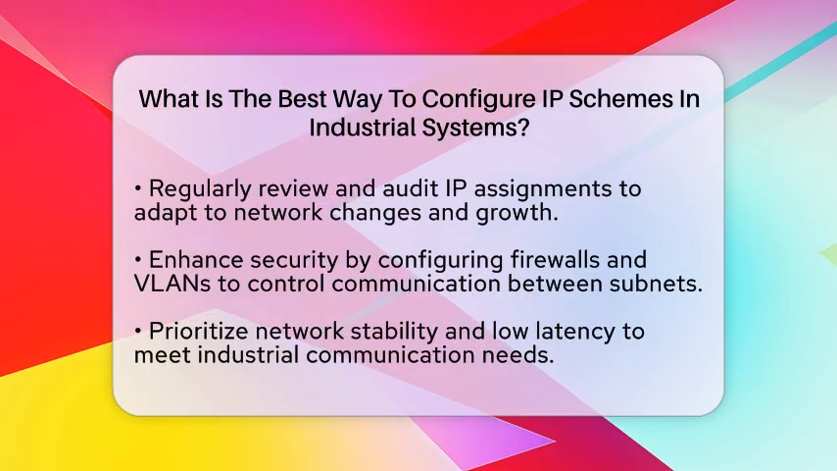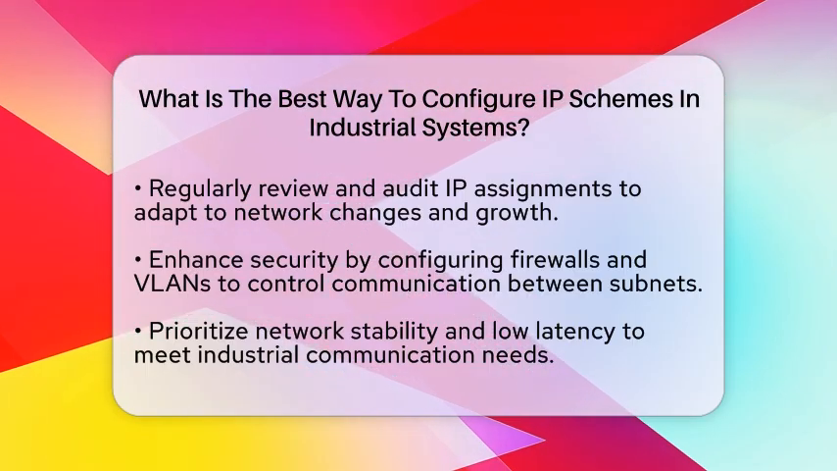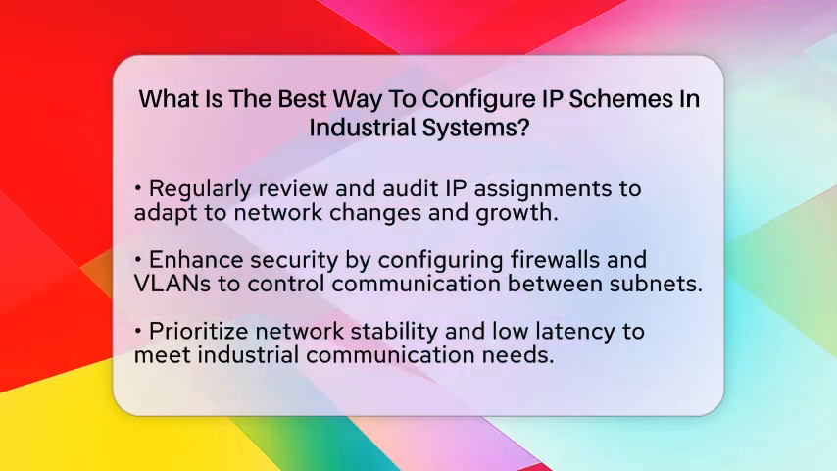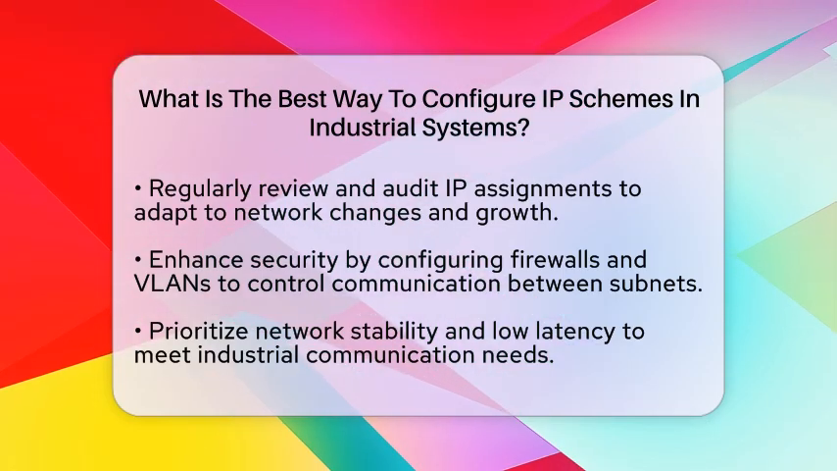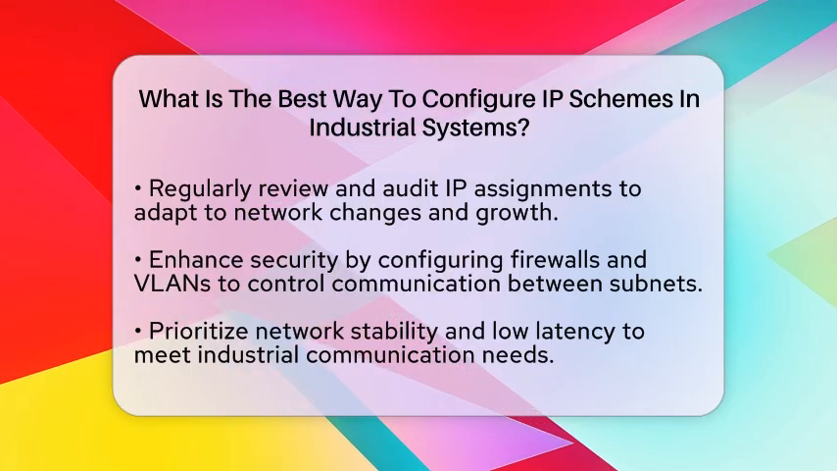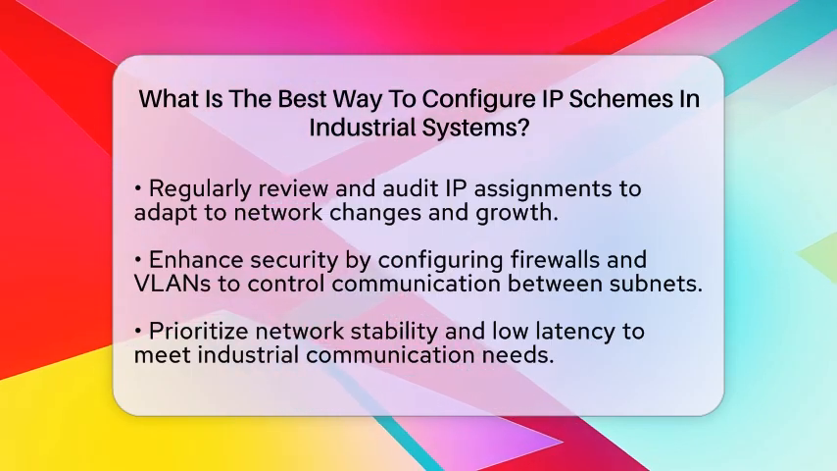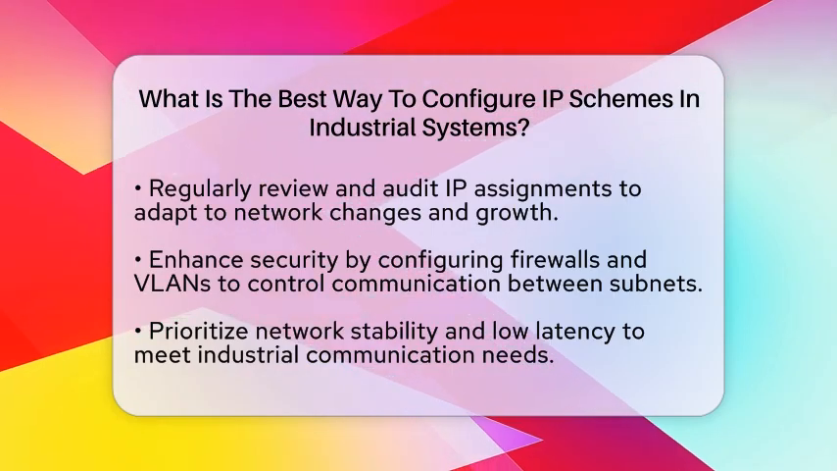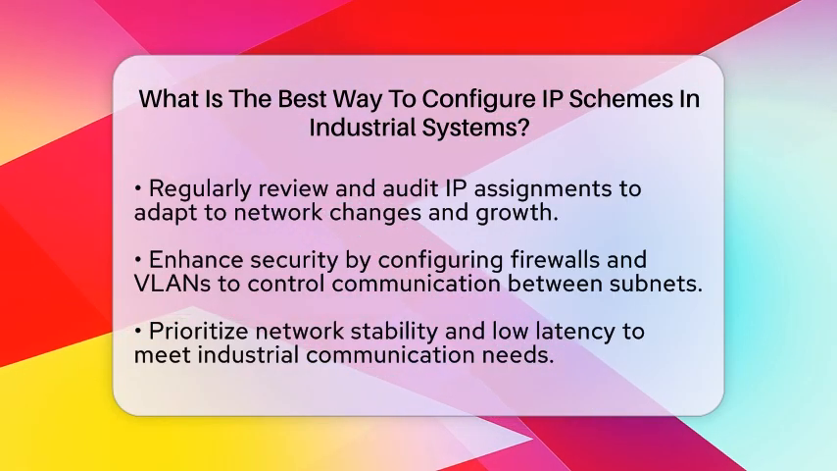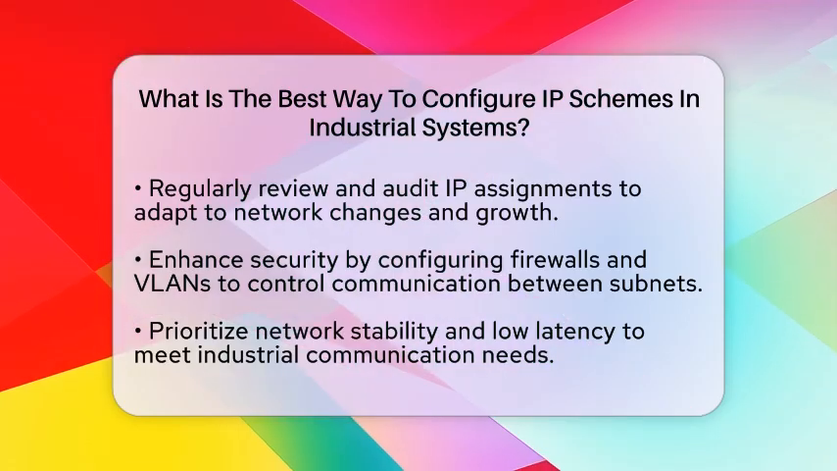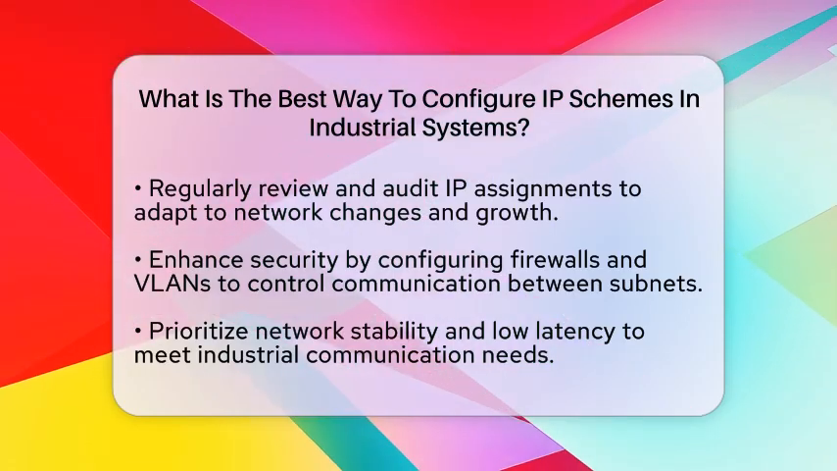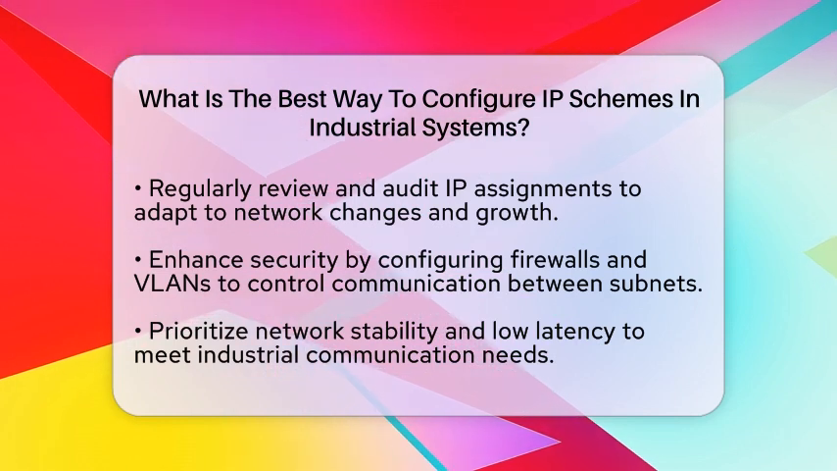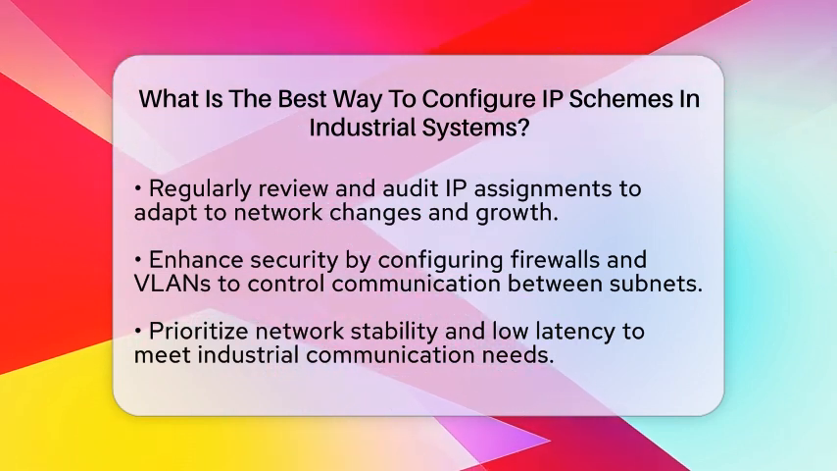From a security point of view, configure firewalls and virtual local area networks to restrict communication between subnets. This limits access to only what is necessary, reducing potential attack points. Since industrial networks often require predictable communication, prioritize network stability and low latency when designing your IP scheme. For future growth, consider deploying Internet Protocol version 6, which offers a much larger address space and better auto-configuration options.